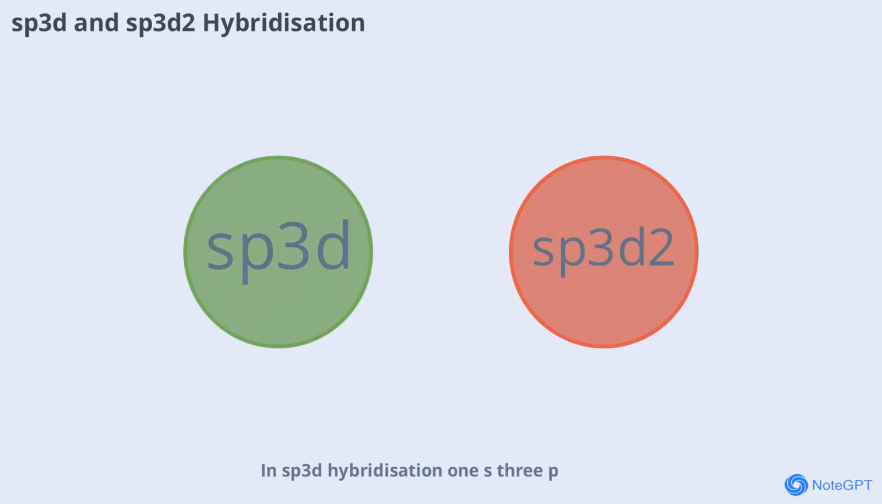In sp3d hybridization, one s, three p, and one d orbital mix to form 5 equivalent orbitals, resulting in a trigonal bipyramidal geometry. In sp3d² hybridization, one s, three p, and two d orbitals combine to form 6 equivalent orbitals, giving an octahedral geometry. These types are common in transition metal complexes and help explain their unique structures.